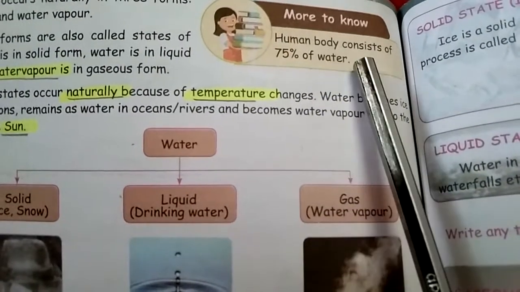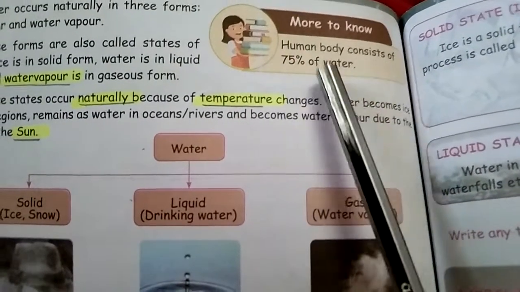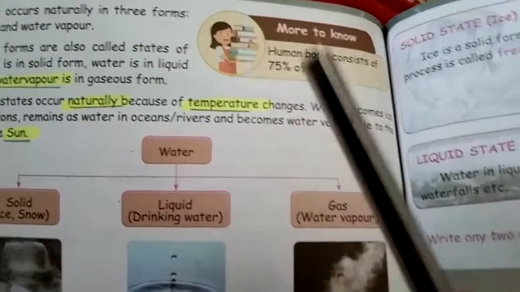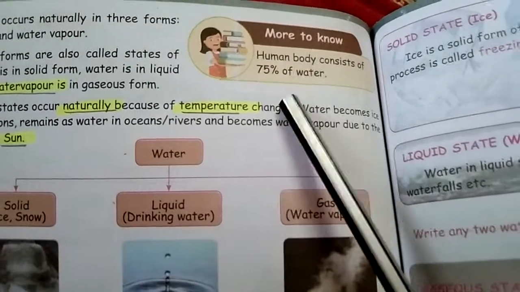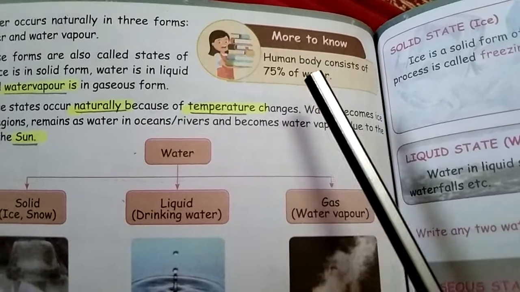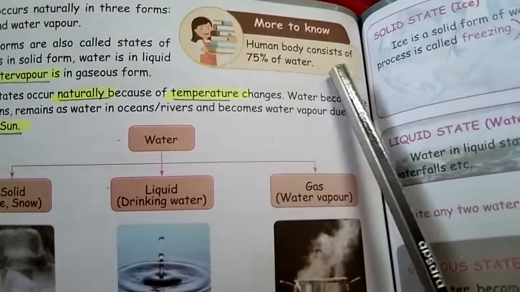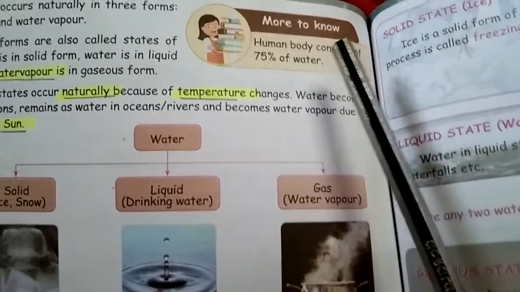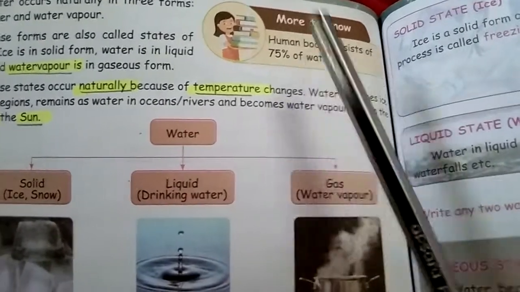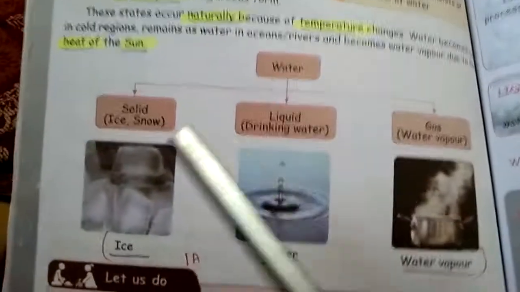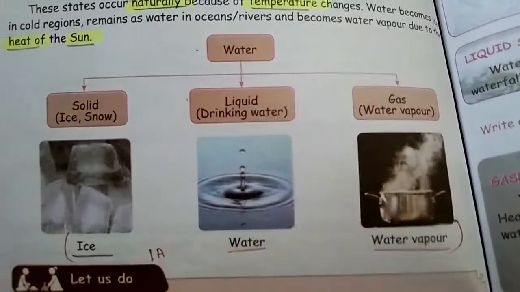The human body consists of 75% water. So, our body has 75% water. Apart from the bones and muscles, all the parts of the body consist of 75% water. This is an important note to learn for you. Let's look at the examples.